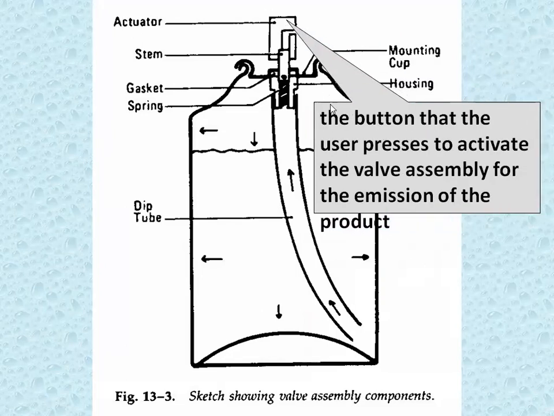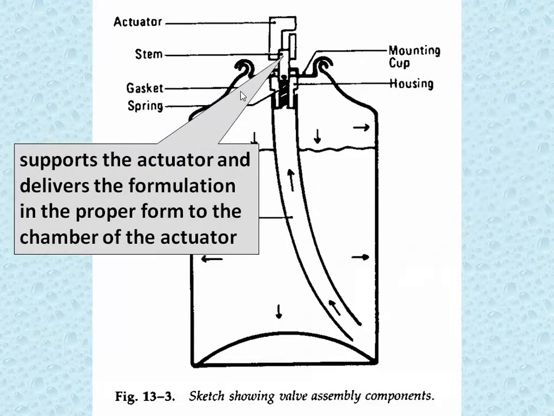See, this is the actuator, the button that the user presses to activate the valve assembly for the emission of the product. Okay, then these are the stems which support the actuator and deliver the formulation in the proper form to the chamber of the actuator. Okay, what is the role of the stem, that you must know. It supports the actuator and delivers the formulation in the proper form to the chamber of the actuator.